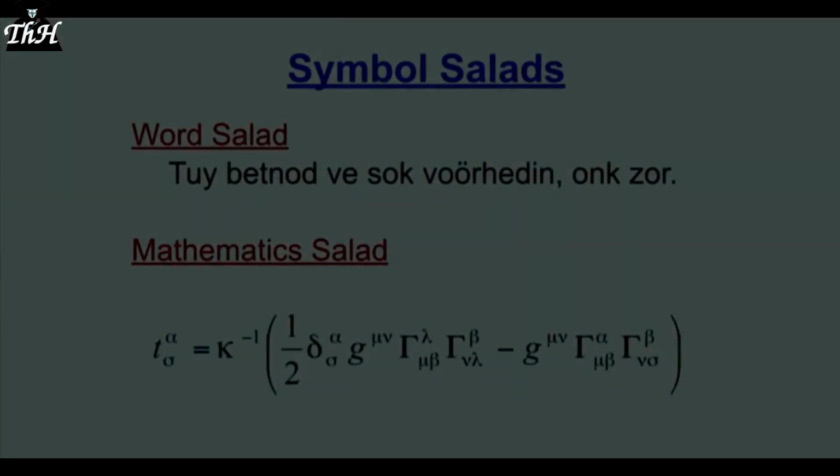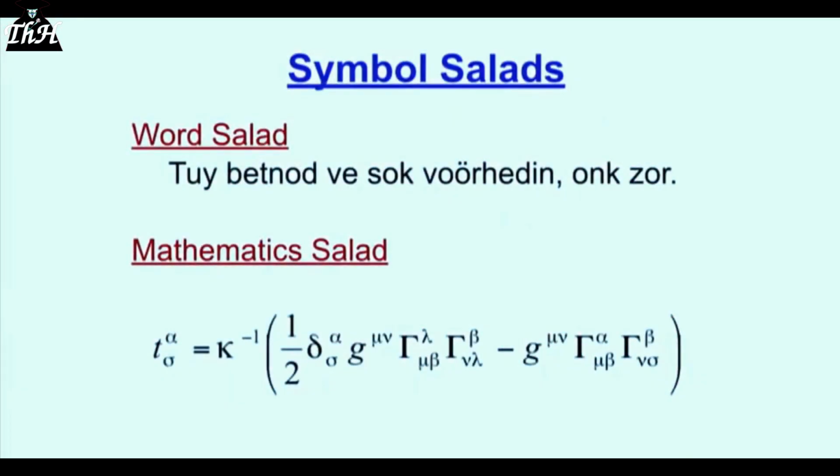We're going to look at some symbol salads. The top one is a word salad. Do you recognize it? Maybe it's Dutch. Maybe it's double Dutch. You know what? It's nothing. Why? It looks like a sentence. It smells like a sentence. It's got a nice European thing there, so I expanded a little bit with a naught with double dots on it. It's got a full stop and a capital letter and a comma. And it looks like words, but it's drivel. Well, that's word salad, right?